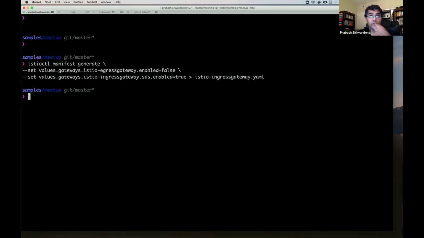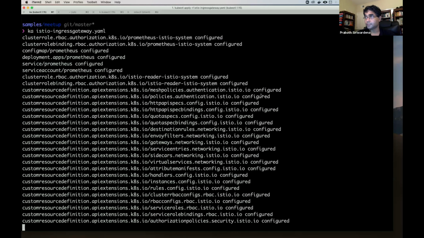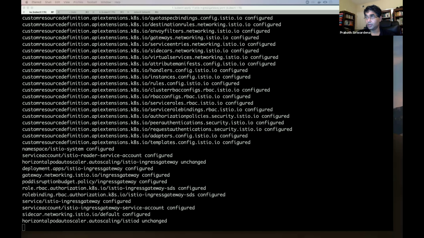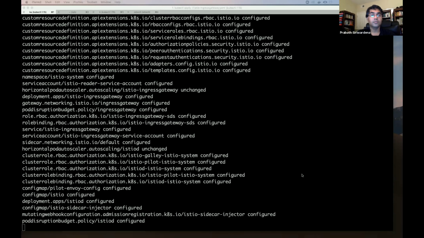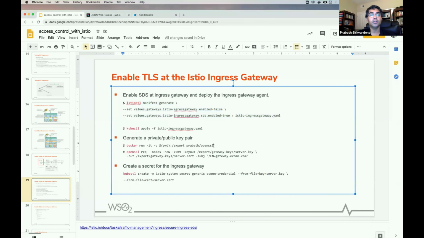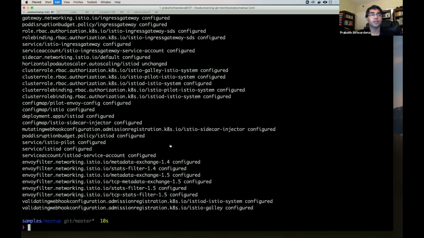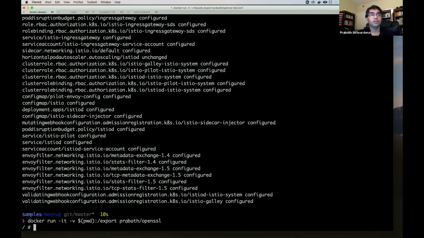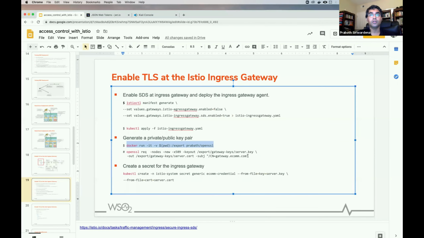Okay. So this generated this file, and I need to apply it. Now we need to generate a key pair. I'm using an OpenSSL Docker container. Now I'll use this command to generate my keys.